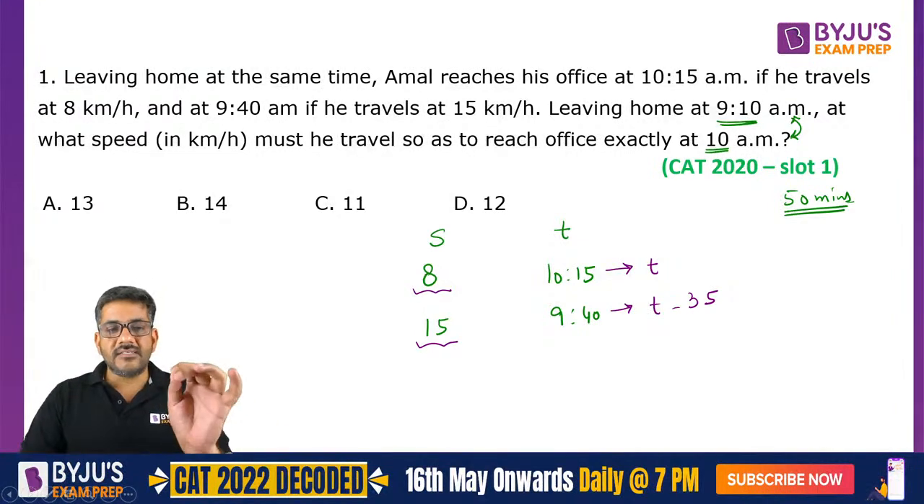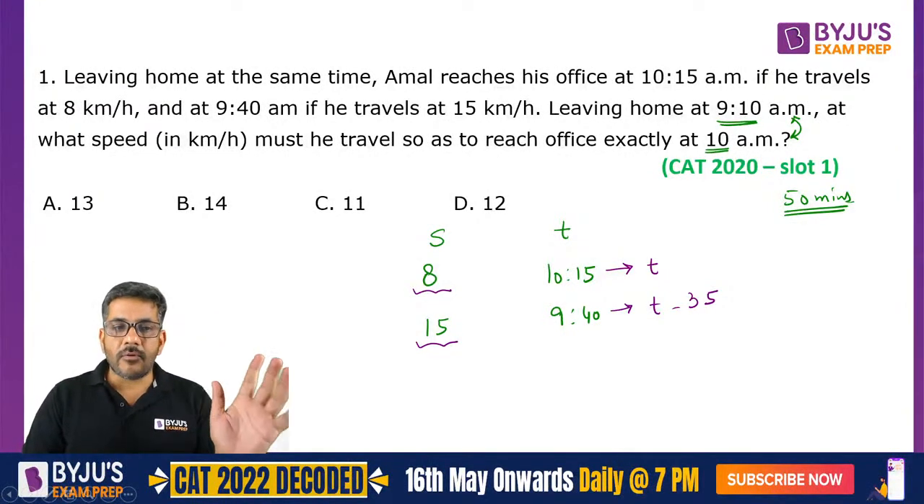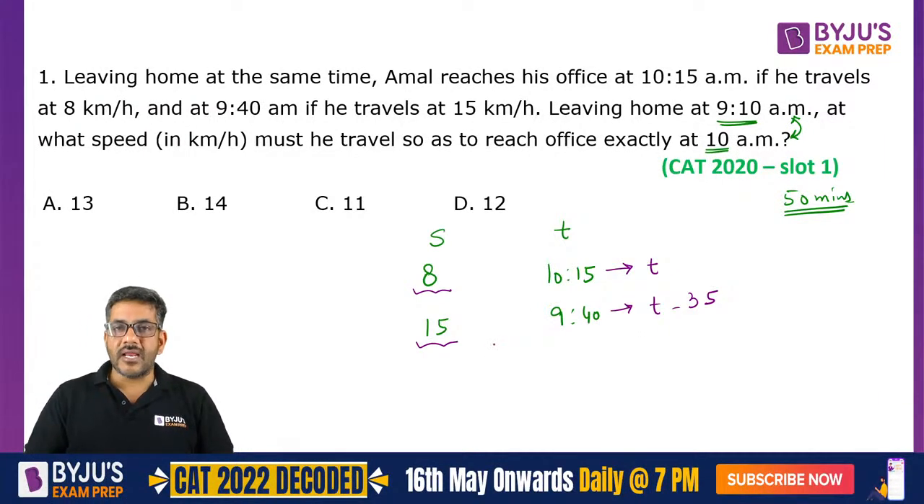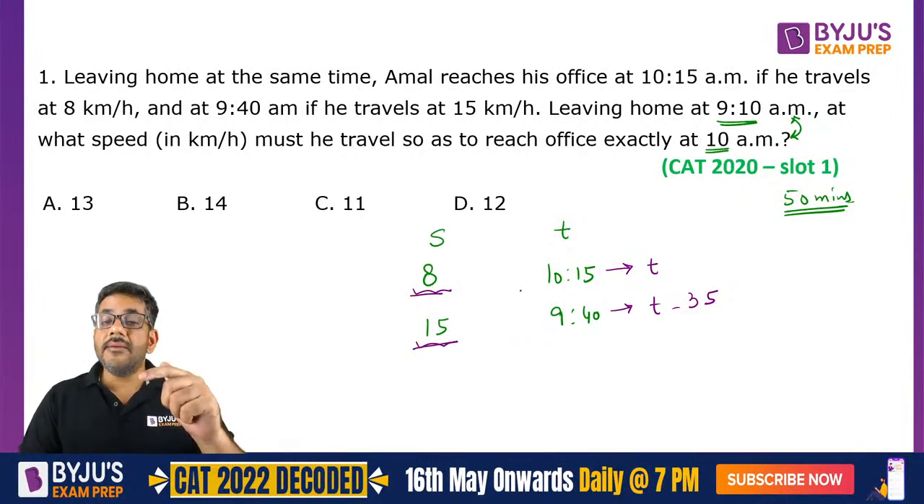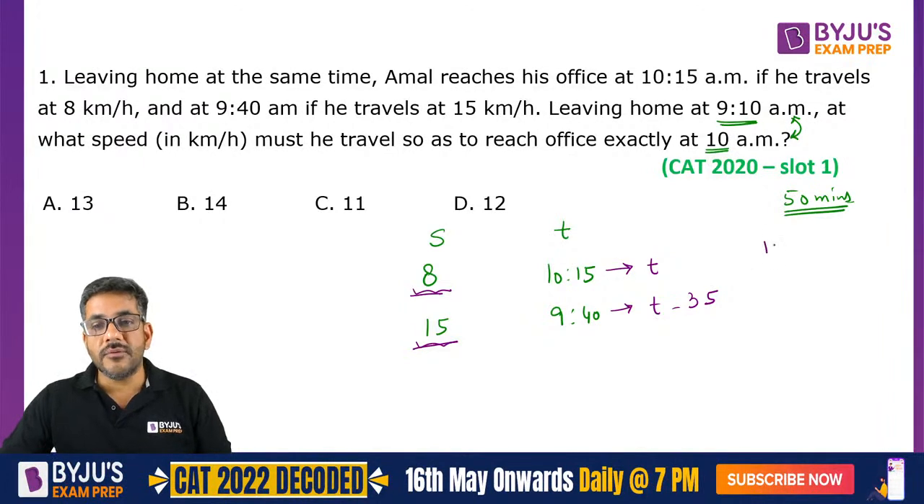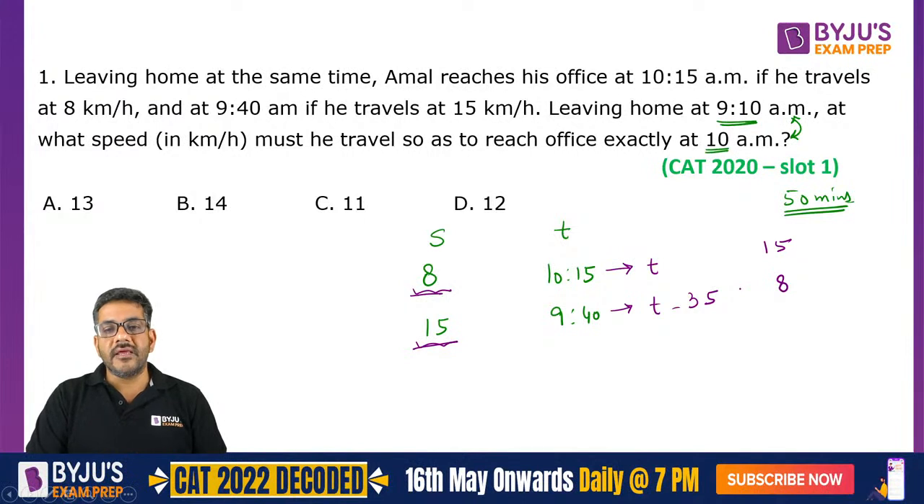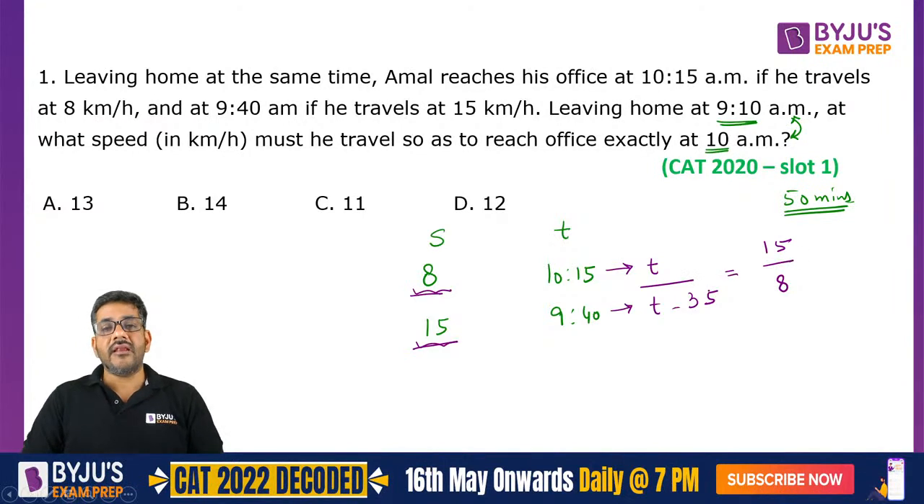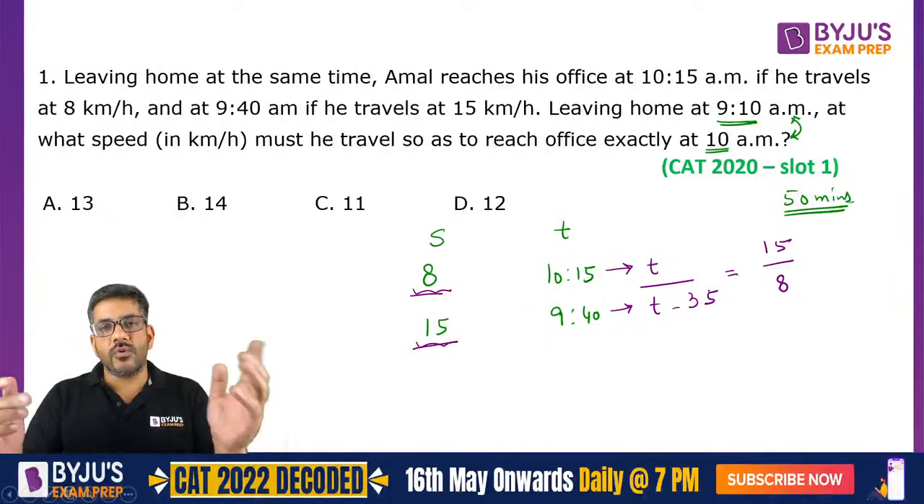If this time is t, 10:15 पे जब वो पहुंचा था, he had taken t time. So when he reached at 9:40, he took t minus 35 time. आसान तरीका क्या है जिसके बारे में बात कर रहा हूं? Speeds are 8 and 15. So times are in inverse ratio of that. So time should be in a ratio of 15:8. So you can either write t by t minus 35 is equal to 15/8 and you can solve it for t. That is one way of doing it.